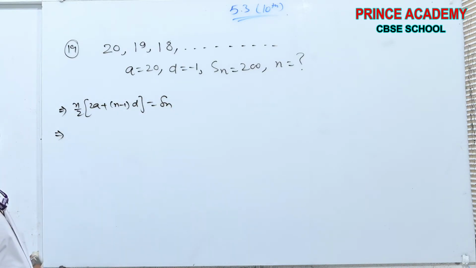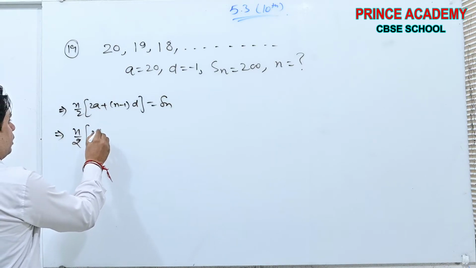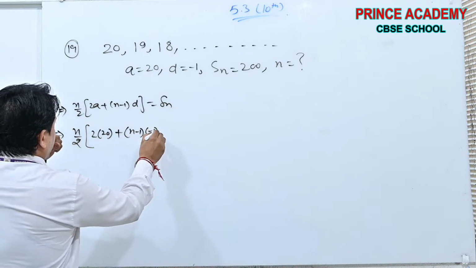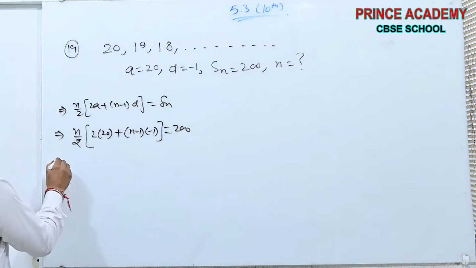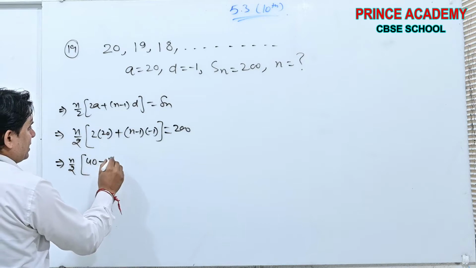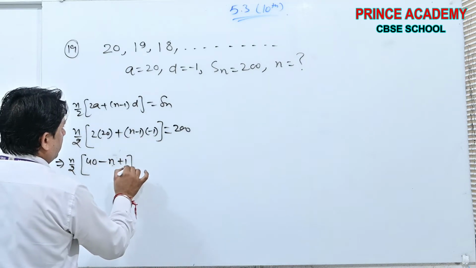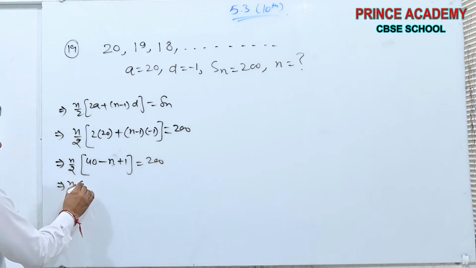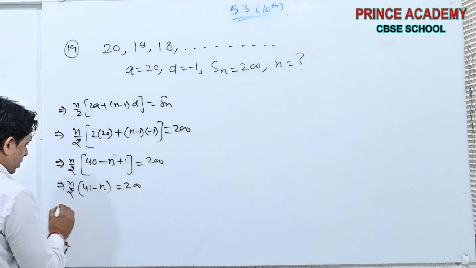I am putting the values here. N by 2 into (2A plus (N minus 1) into D) is equal to Sn. Sn is 200. N by 2 into (40 minus N plus 1) is equal to 200. N by 2 into (41 minus N) is equal to 200.